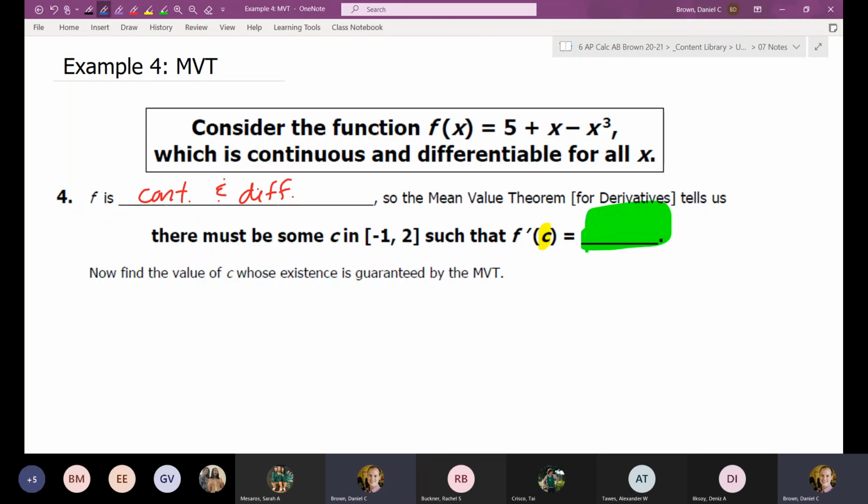The main thing that you have to remember, if you're doing the mean value theorem for derivatives, the equation we write is when the derivative, so f prime, is equal to what thing? The slope. So it's when it's equal to the slope. I'm going to call that the average rate of change.